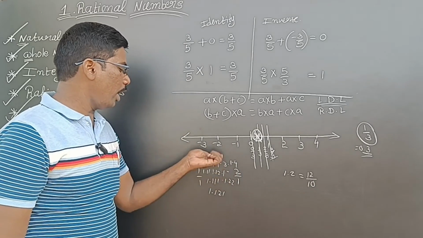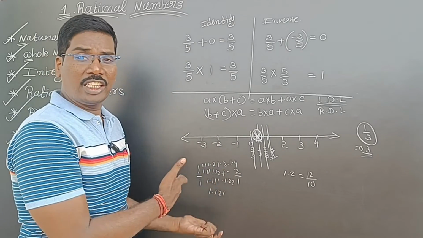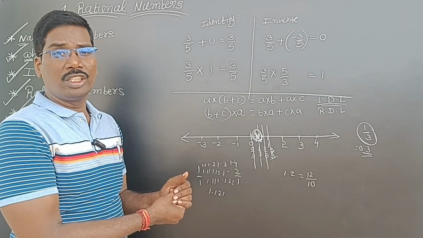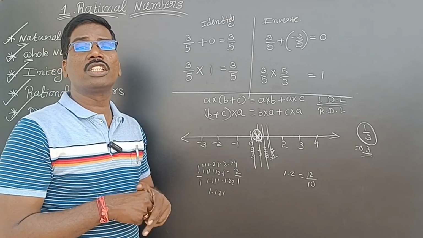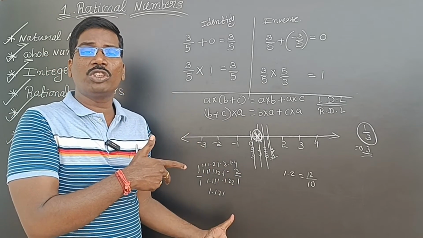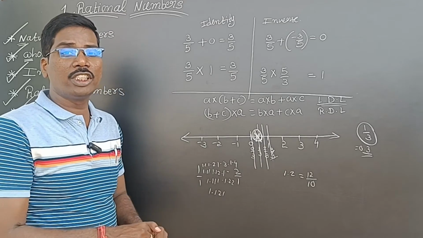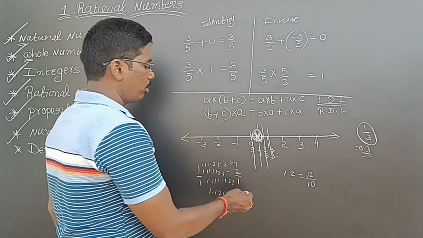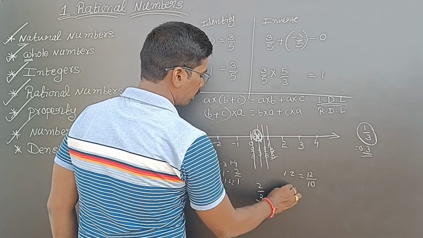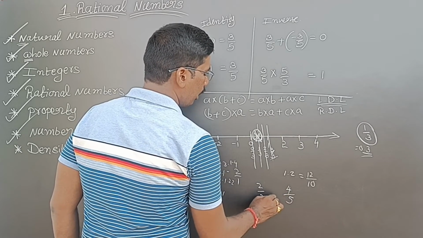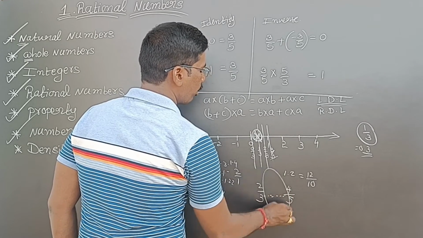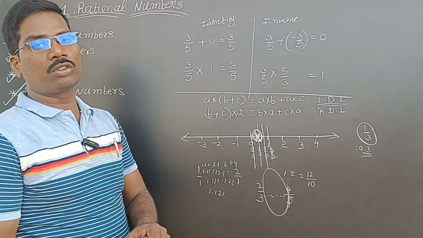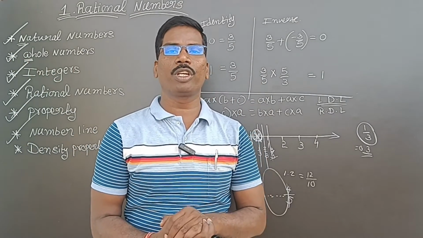So between 1 and 2 only I'm writing like this. So many decimals means it is having so much density. So that's what is called the density property. So between any two rational numbers, there exist an infinite number of rational numbers, then that is called density property.